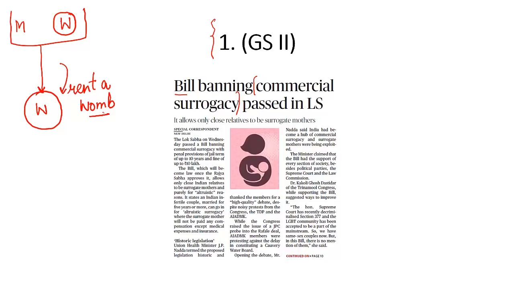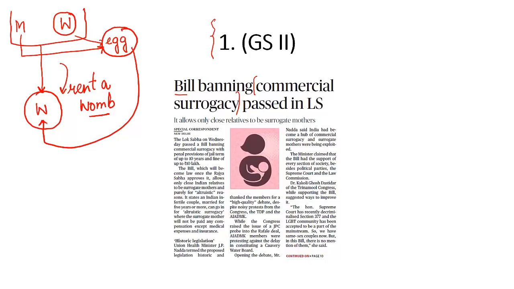What is the process? Very simply, the egg of this woman is fertilized by the sperm of this man, and then this fertilized egg or embryo is then inserted into the womb of the surrogate mother, and for the 9 months this surrogate mother carries this embryo, fertilized egg, and then delivers the child. This is one simplistic explanation.